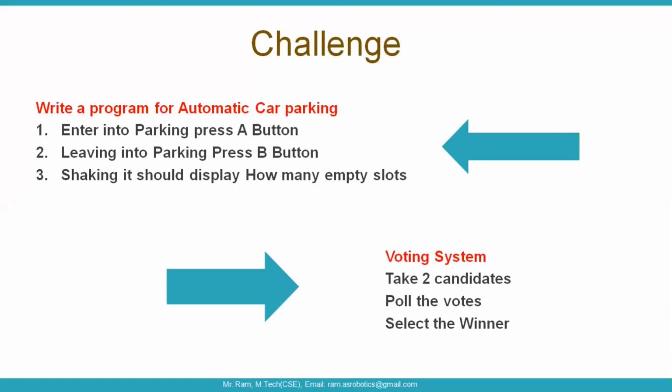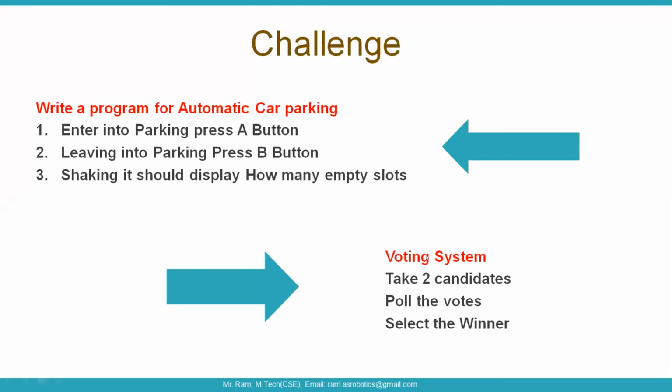What happens when button A is pressed? You can take one variable, and the variable name is number. In the number, first of all you can give 10 slots. Suppose you press the A button, that means you are emptying one slot, so you can decrement it like that. Next, for the B button you can increment it. So this is the example.